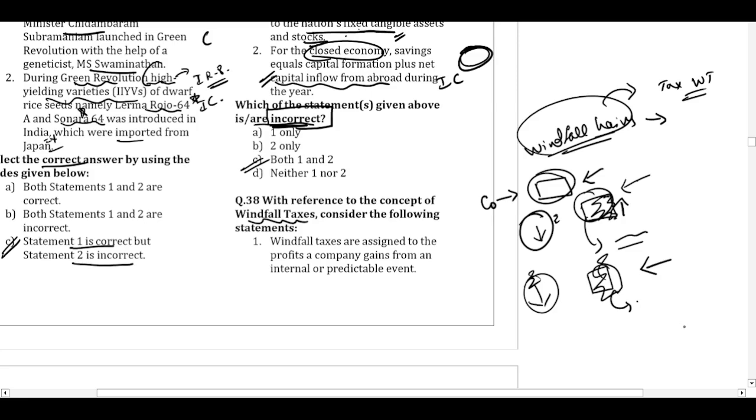Now let us look at the statements. Windfall taxes are assigned to the profits of a company gained from an internal or predictable event. Now, is it due to the oil marketing company coming up with a better technology or production and earning profit? No. The normal profits are anyway taxed normally. The windfall tax is because of some external or unpredictable event happening. So this is incorrect.